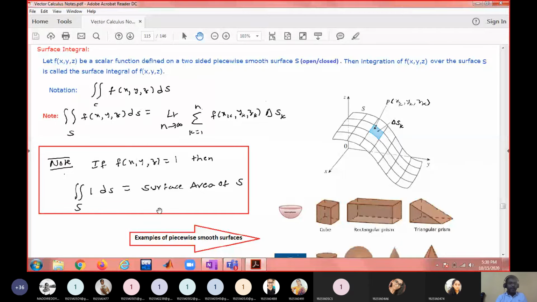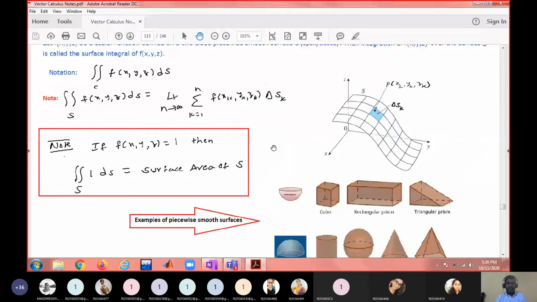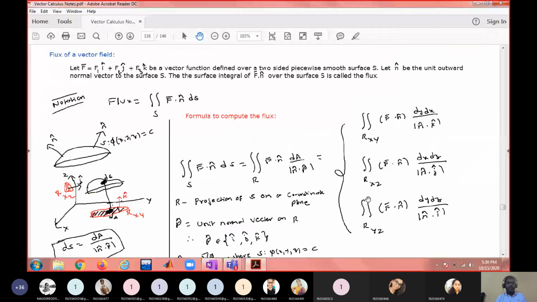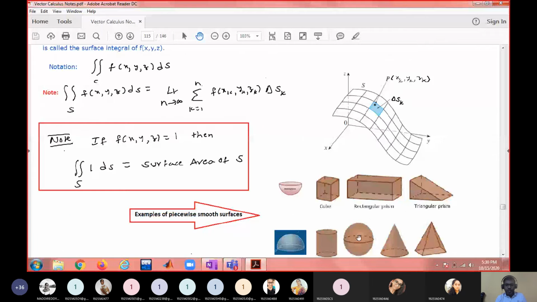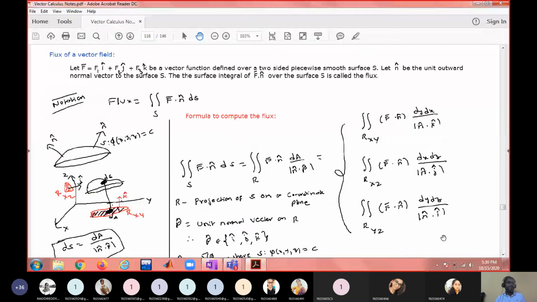Similar to line integral, where 1 gives the length, in surface integral 1 gives the surface area. Surface integral is nothing but integrating over a surface. Line integral is nothing but integrating over a curve. Surface integral is integrating over a surface. So these are a few examples of surfaces, in which this is a smooth surface, and these are piecewise smooth surfaces.